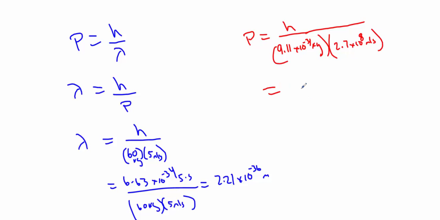And let's do some math here real quick. And we're going to get a wavelength that's a little bit more reasonable. It's still very tiny, 2.695 times 10 to the negative 12 meters. But this is now getting into a range in which we can measure.